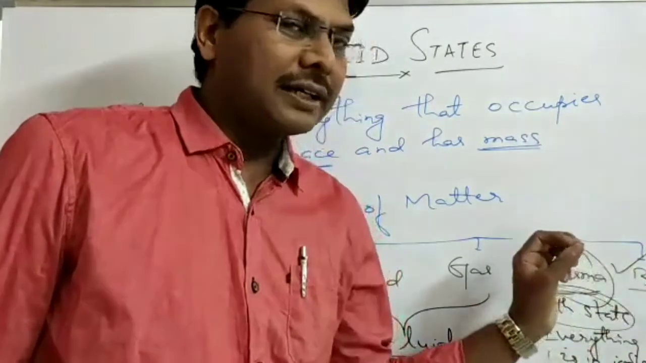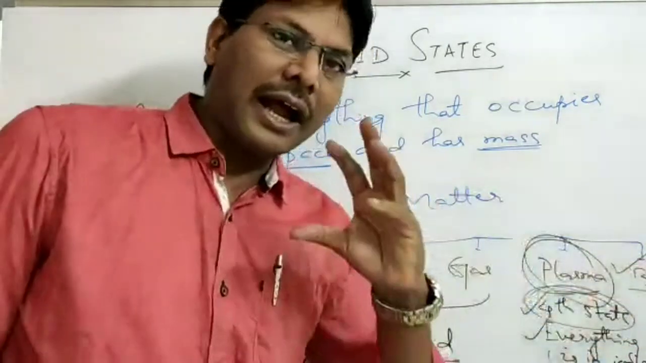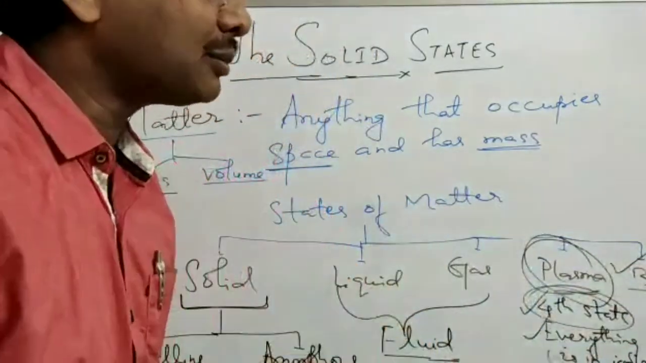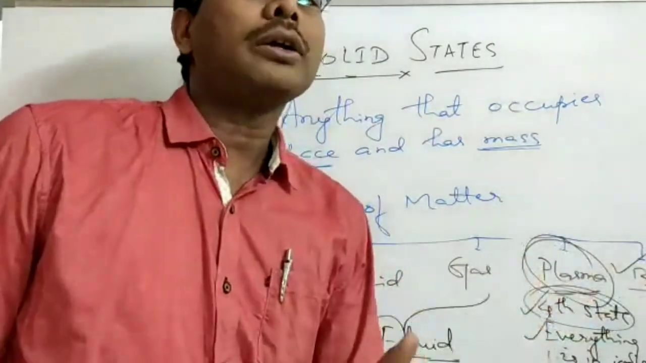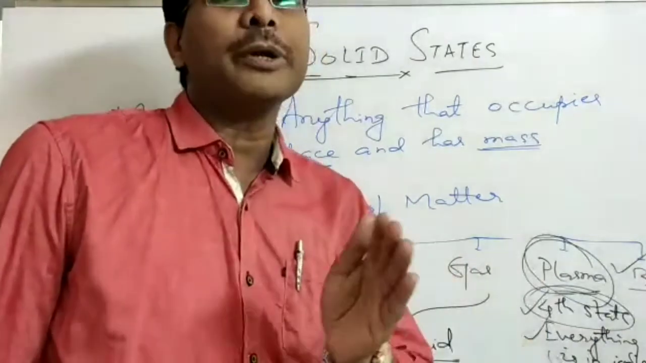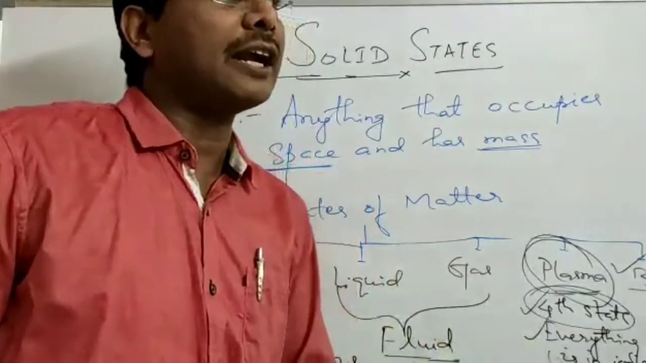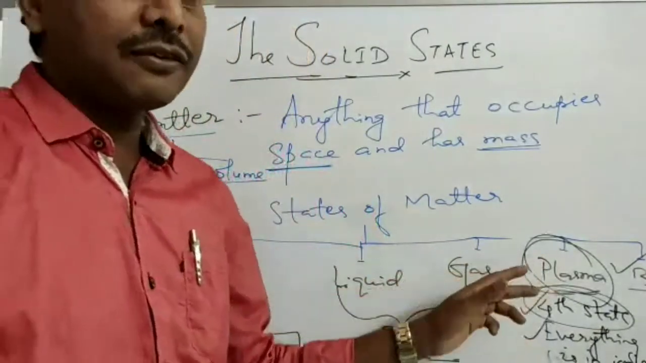In Bose-Einstein condensate, the atoms behave abnormally. Atoms show abnormal behavior, which is not similar to the behavior that we see for different atoms. Plasma is the 4th state of matter.